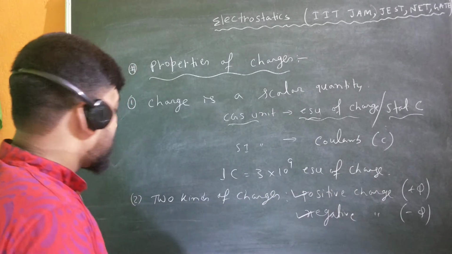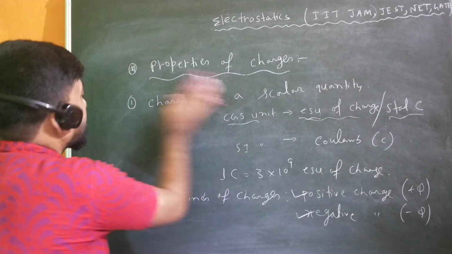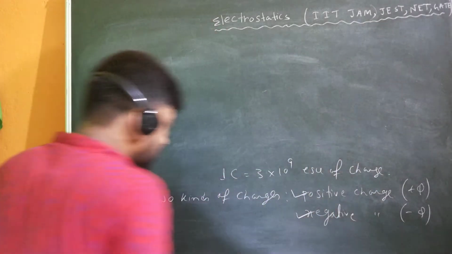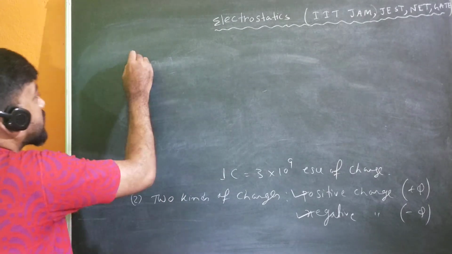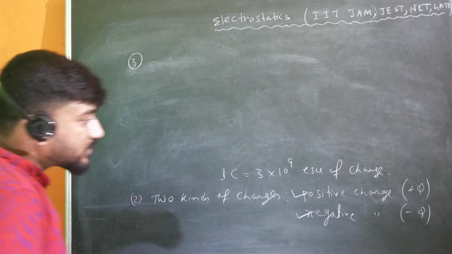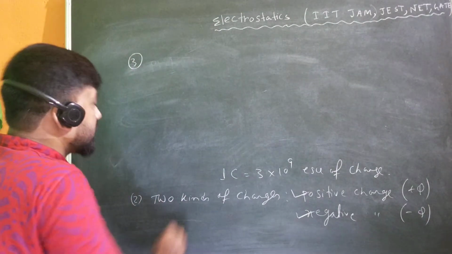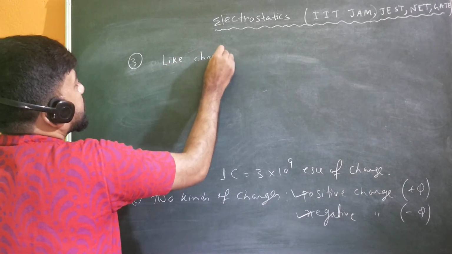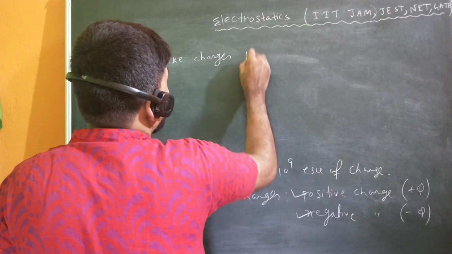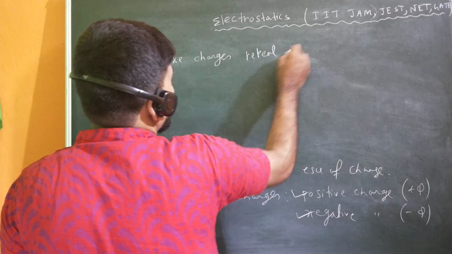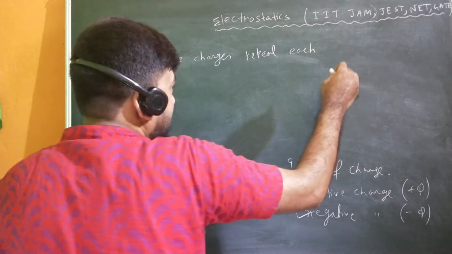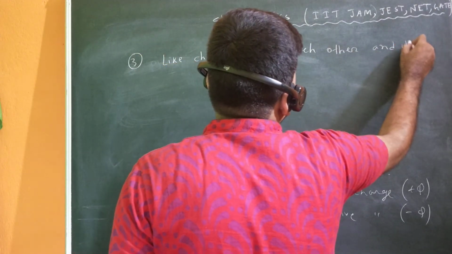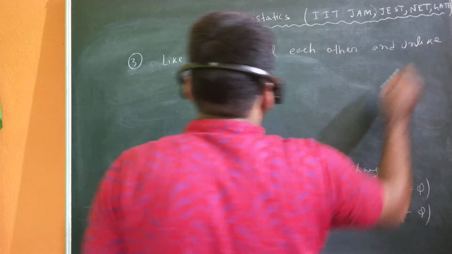And the next property, property number 3, is that like charges repel each other, and unlike charges attract each other.